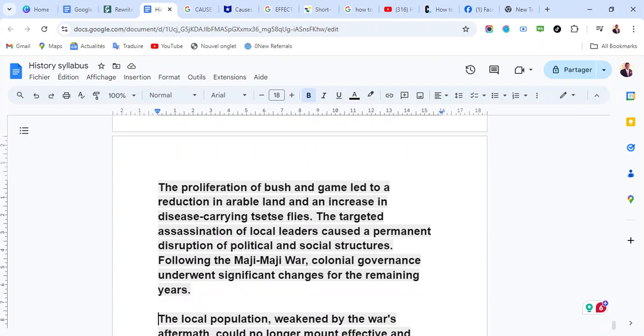The proliferation of bush and game led to a reduction in arable land and an increase in disease-carrying tsetse flies. The targeted assassination of local leaders caused a permanent disruption of political and social structures. So those are some of the effects.